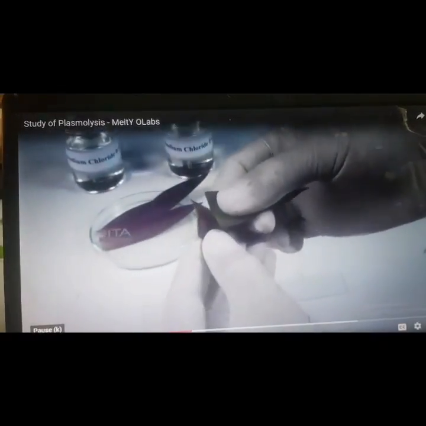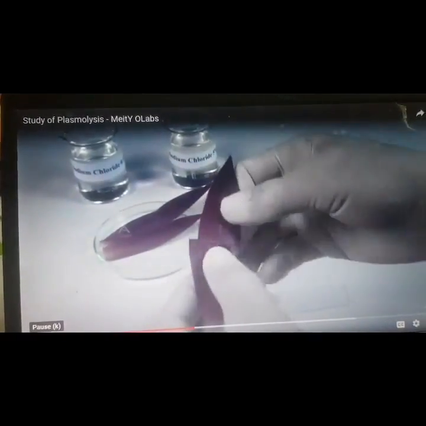Procedure: take 2 glass slides and place them on the table. Take a Rheo leaf from the Petri dish. Fold the leaf and tear it along the lower side of the leaf. Using forceps, pull out 2 small segments of thin transparent layer from the lower epidermis of the Rheo leaf. Place the epidermal peels on both glass slides.